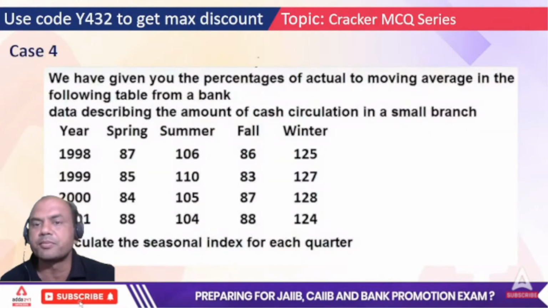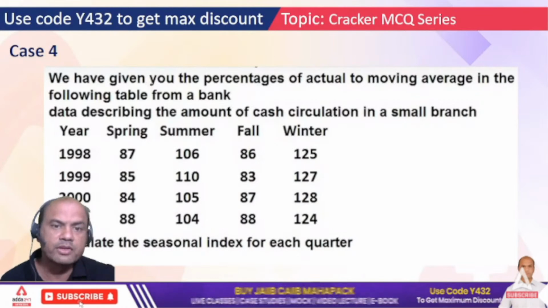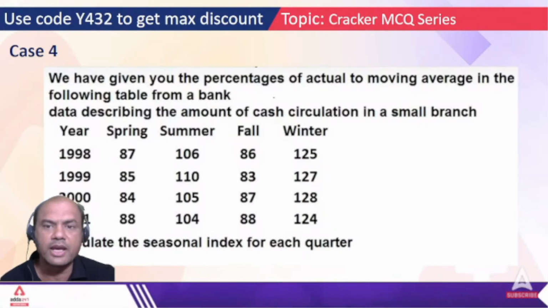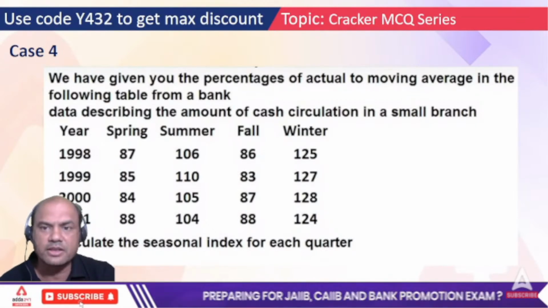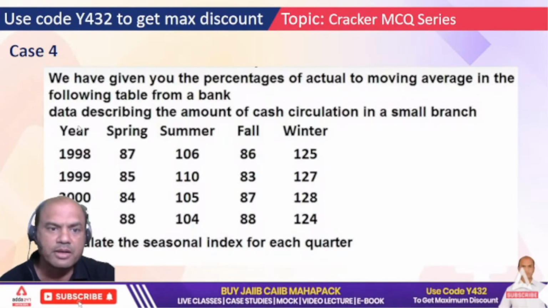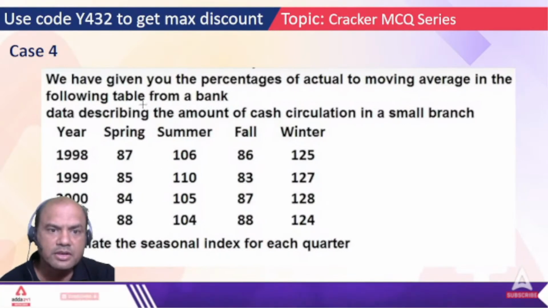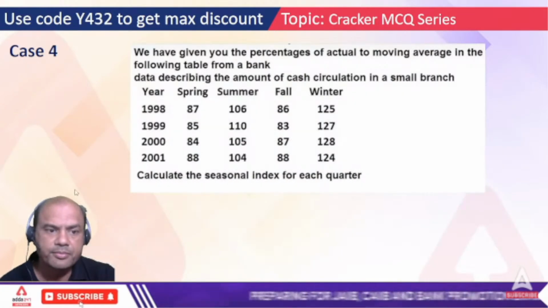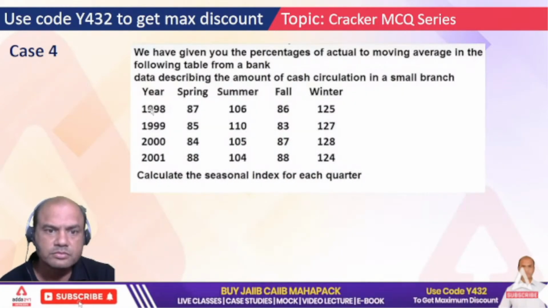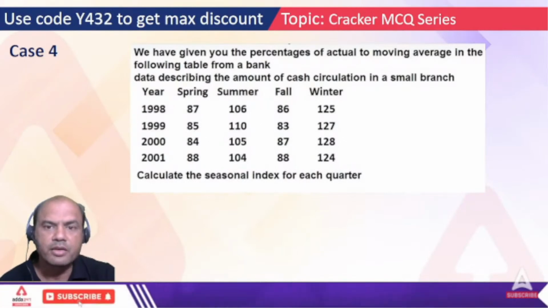Let's solve a problem on the time series only. We have given you the percentage of the actual to moving average. One sec, let me make this slide a bit visible to you guys. Okay, got it now?